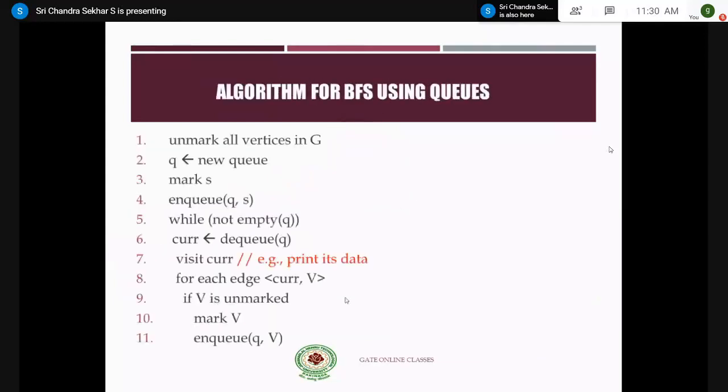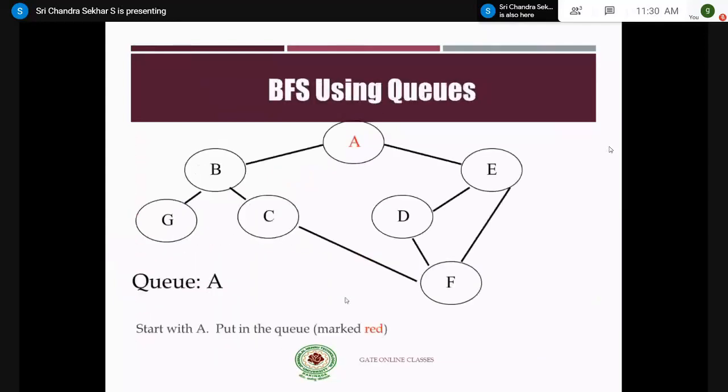So let me not go into the algorithmic part. I will explain this with a simple graph example. This is the graph which we have been given, and we are asked to find the BFS. So what you have to do is, you have to take a Q, right? Let me draw here itself.